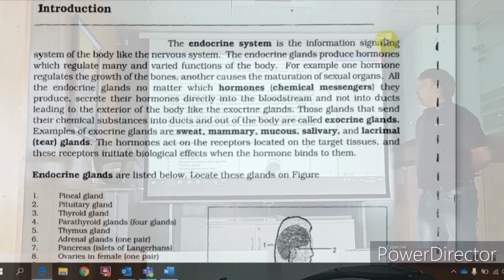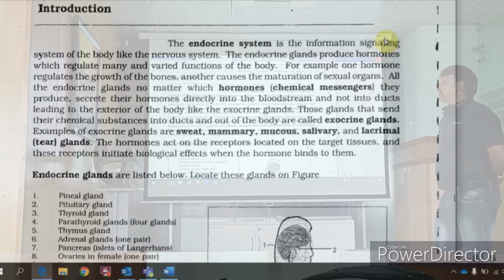Okay. All the endocrine glands, no matter which hormones, which are nothing but chemical messengers, secrete them directly into the bloodstream, not into any ducts. Same thing, repetition. Those glands that send the chemical substance into ducts and out of the body are called exocrine glands. Examples are sweat, mammary, mucosa, salivary, lacrimal glands.